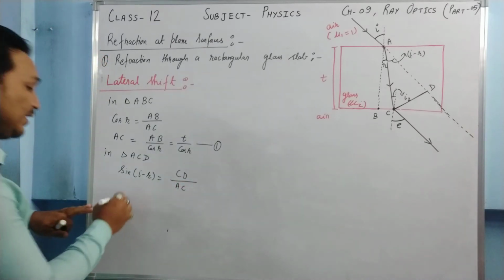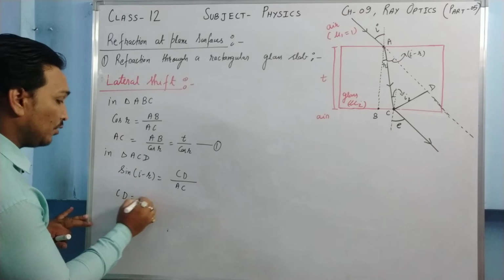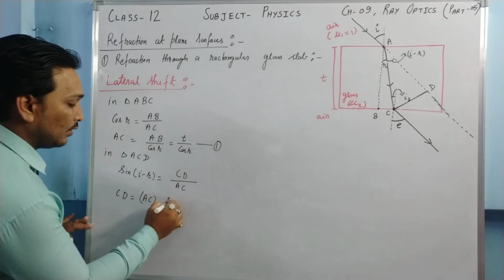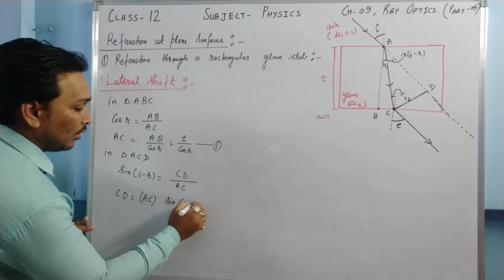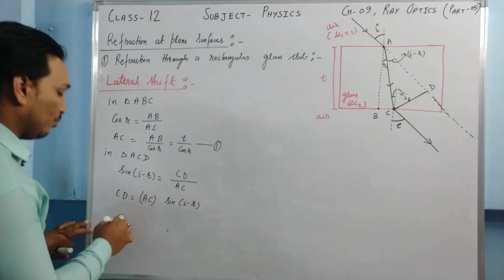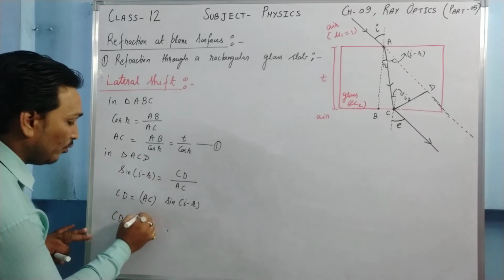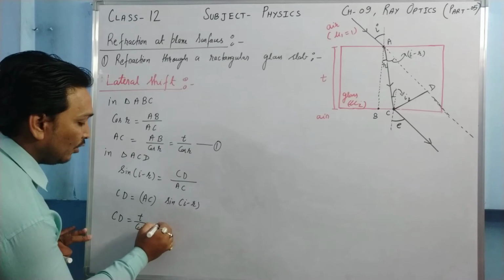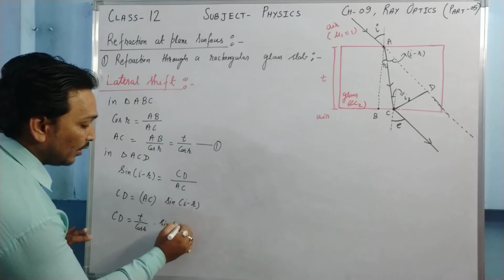So from here CD will be equal to AC sine I minus R. The value of AC is T upon cos R, I am going to put that. So CD is going to be T upon cos R into sine I minus R.